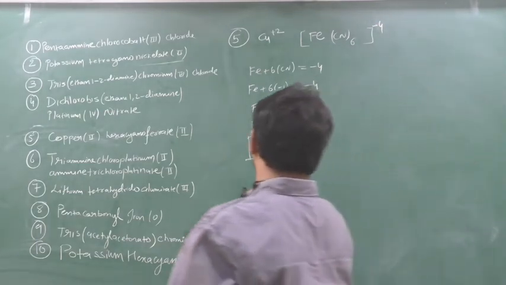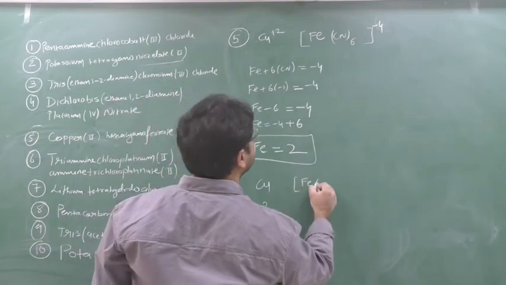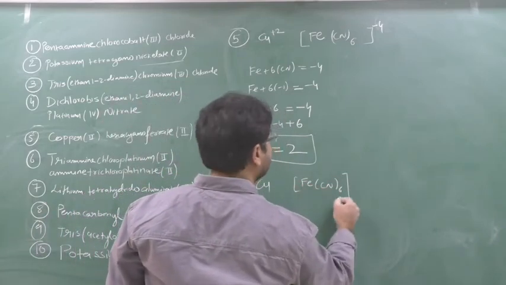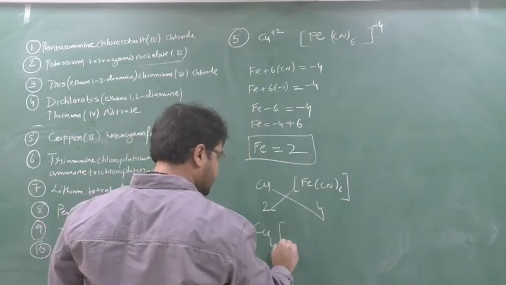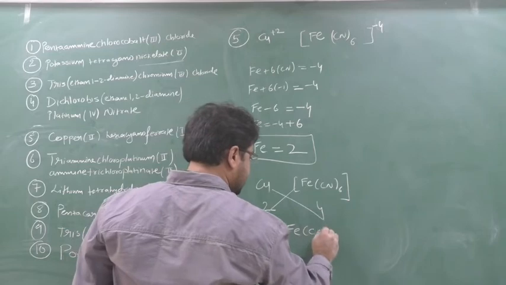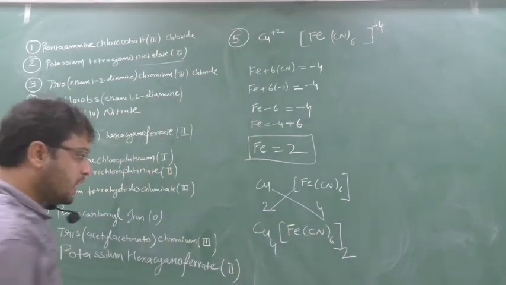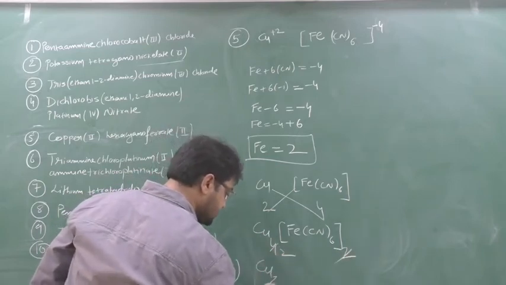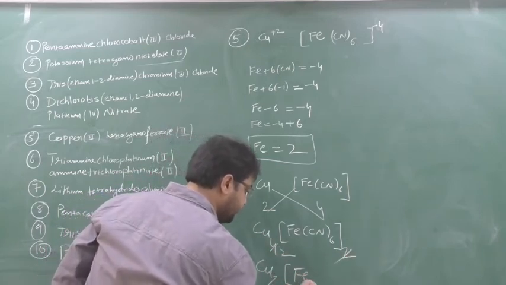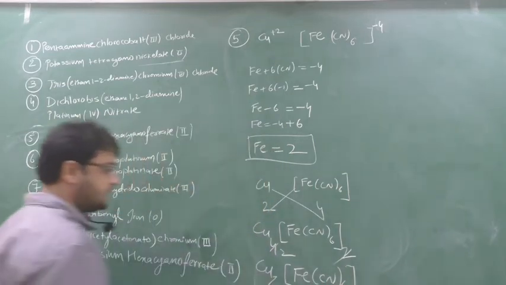Now, see here, Cu, this is 2 and this is Fe(CN)6, 4. If I split this, I will get Cu4, Fe(CN)6, twice. Is this your answer? No. Again, these two are also common. 2 ones are 2 and 2 twos are 4. So what is the final answer? Cu2, Fe(CN)6. This is your final answer.